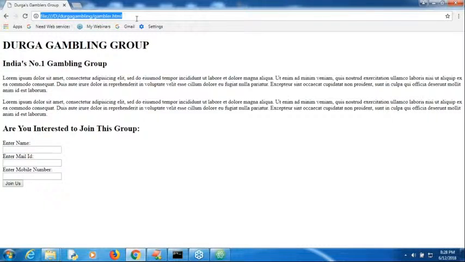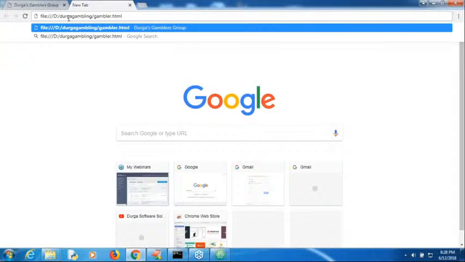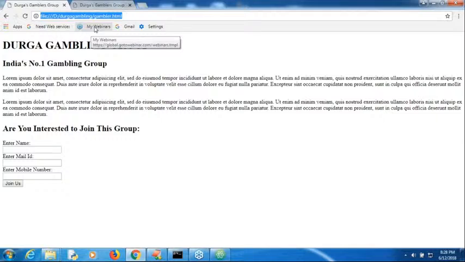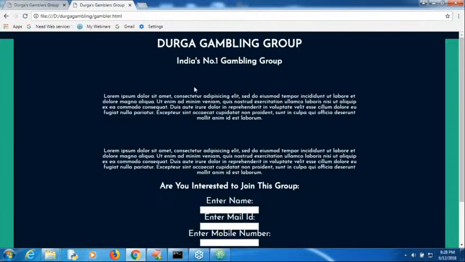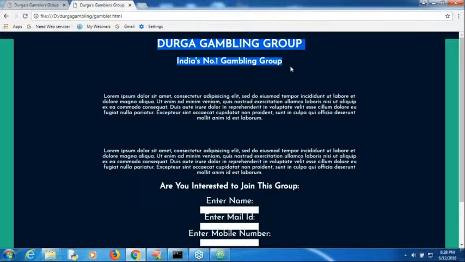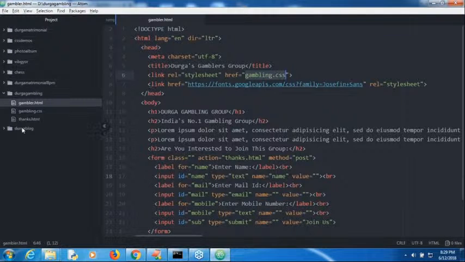Without CSS and with CSS, how very different. Now observe a bit carefully, sir. This is without CSS, but this one is with the CSS. It seems to be a very neat Durga gambling group and so on, right? Next, without CSS, observe the difference. That's what, to style our HTML, some concept must be required. That concept itself is nothing but the CSS concept. Now everyone, I hope got the idea, right?